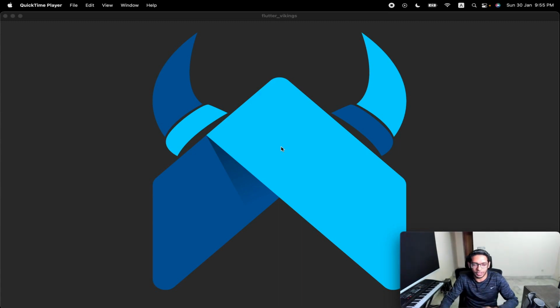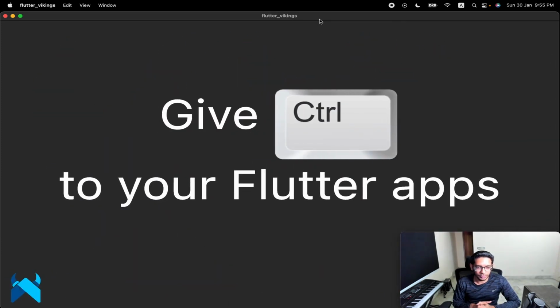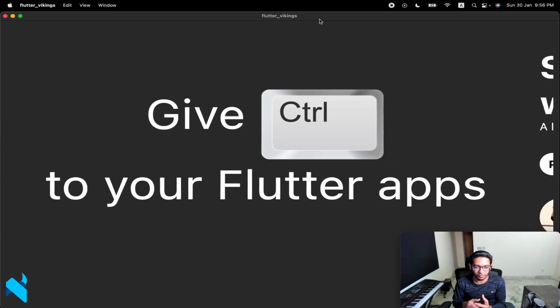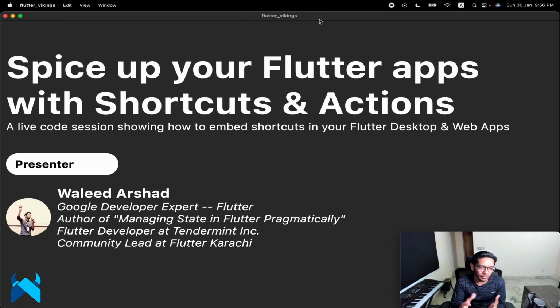So let's just begin. Today we'll be studying some things related to your desktop and your Flutter web apps. We'll be studying about giving control to your Flutter apps. We'll be looking at the code as well, at how to add shortcuts and actions through intents in your applications, and we'll study why we are doing that, and why it's important.